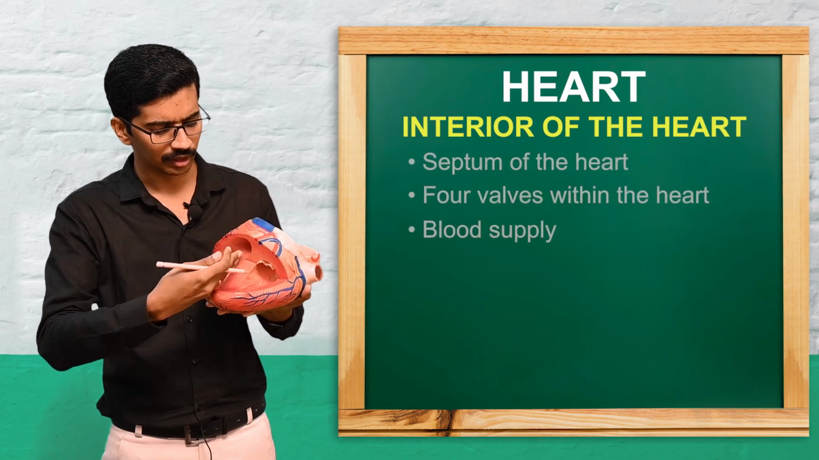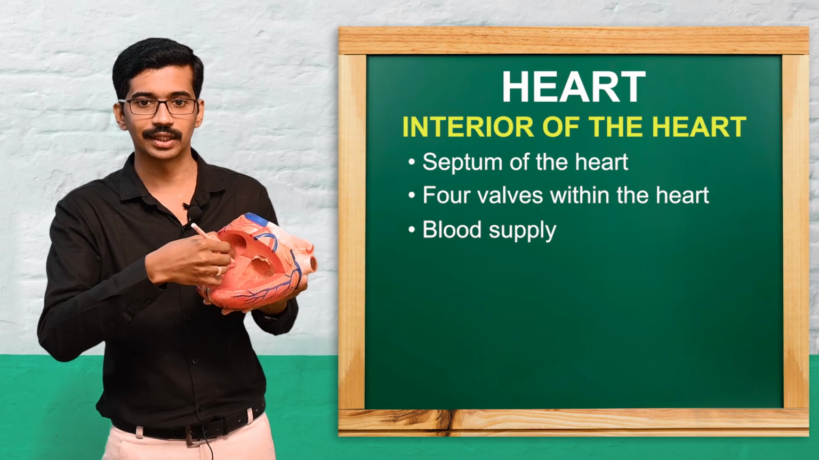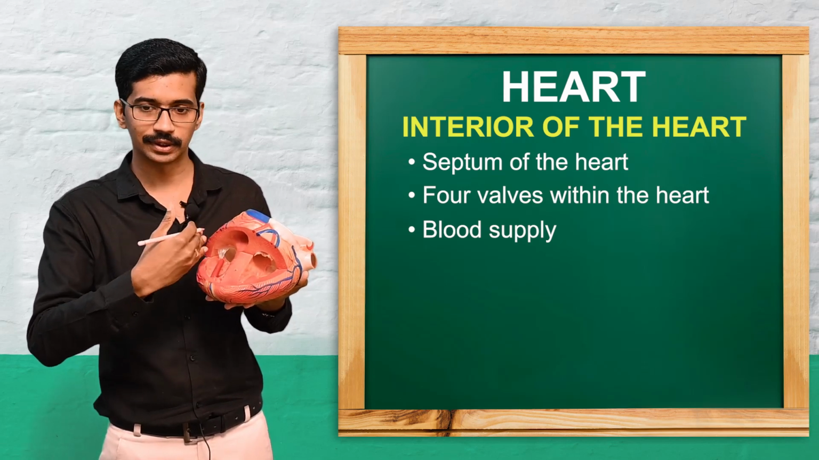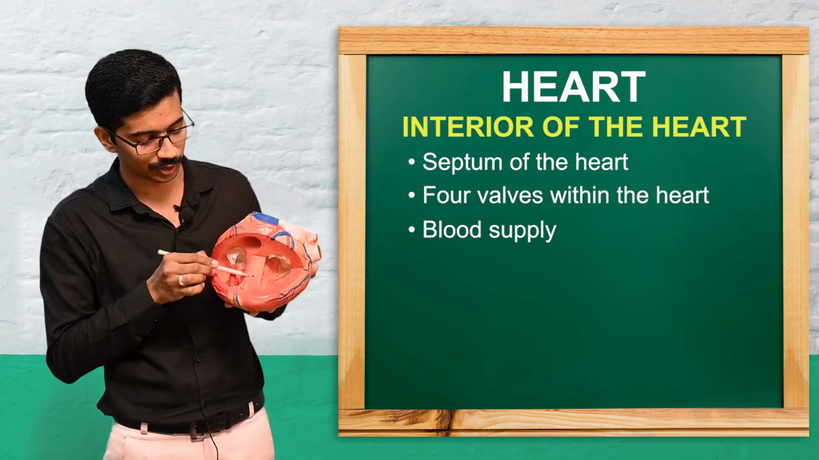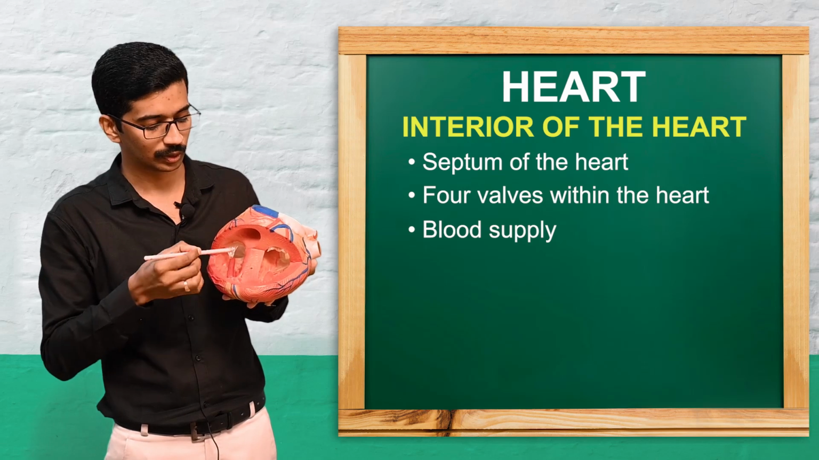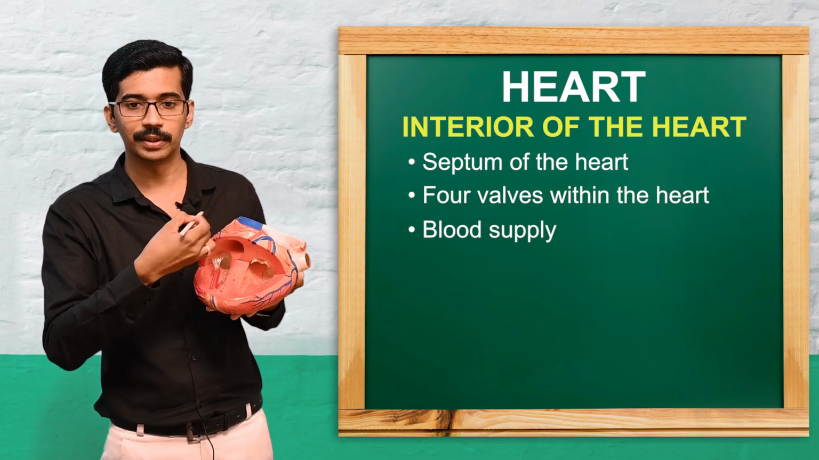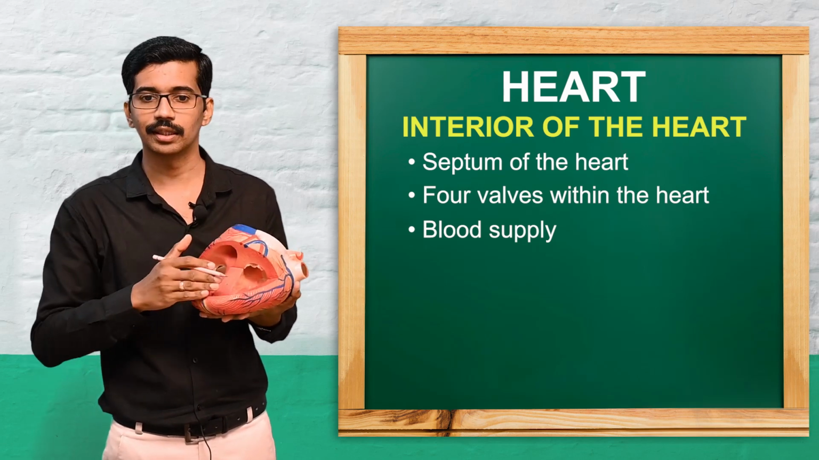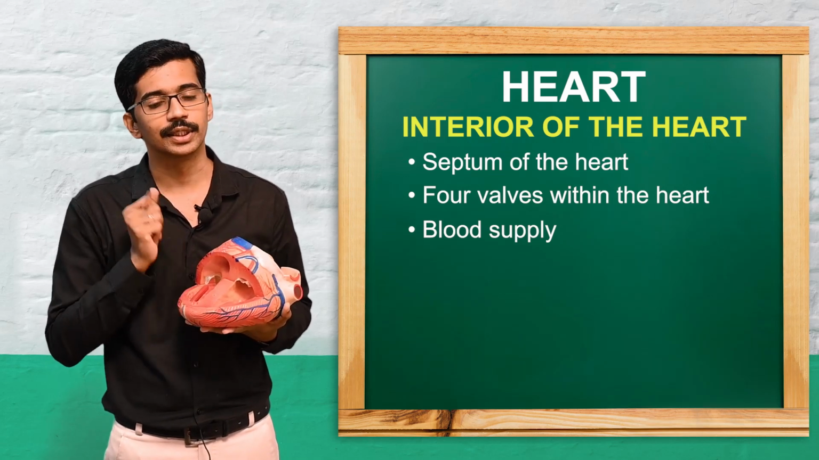You can see that between the left side and right side there is a septum, a bridge-like structure that separates the left and right sides of the heart. There is an interventricular septum, and between the atria there is another septum called the atrial septum. These are the inner structures, and there are certain valves seen in the heart.